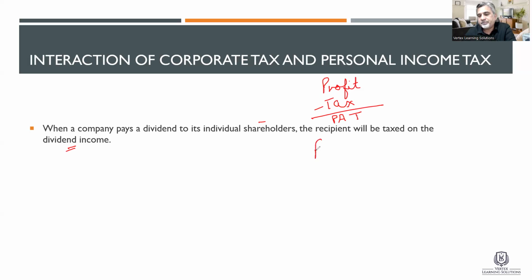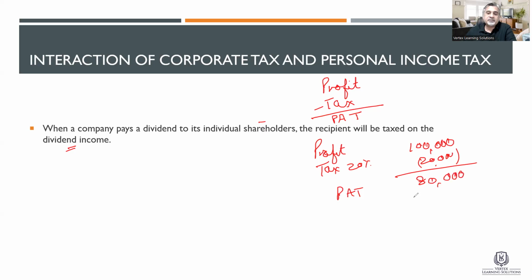For example, if the business makes a profit of $100,000 and the tax rate is 20%, the business will pay $20,000 tax. What is remaining is called PAT, profit after tax, 80,000. Now, this 80,000 can be distributed to the shareholders. Let's suppose for a moment that all of that 80,000 is divided between the two owners.